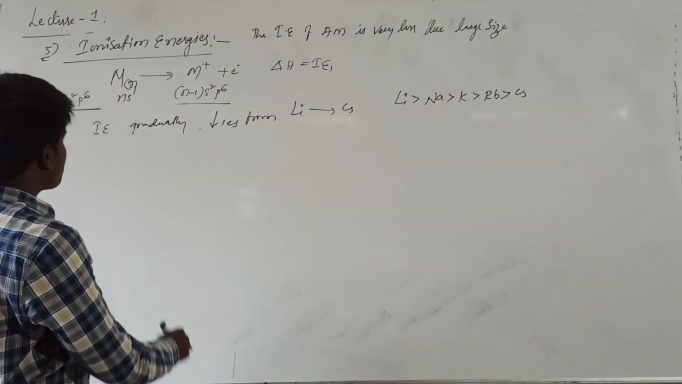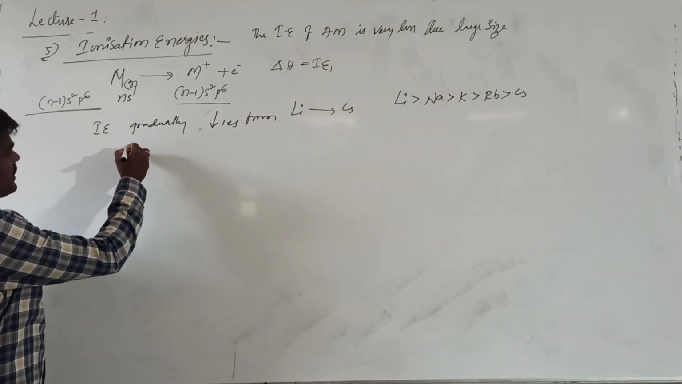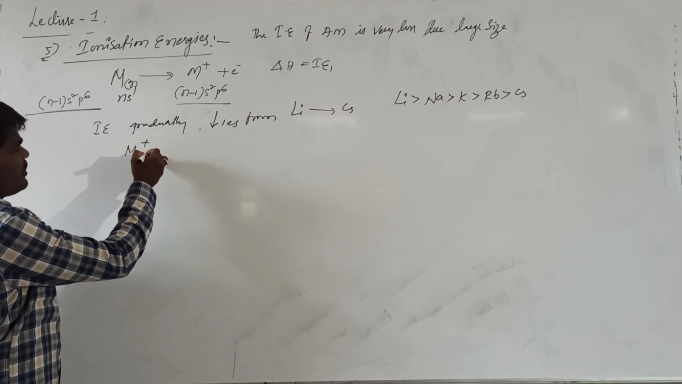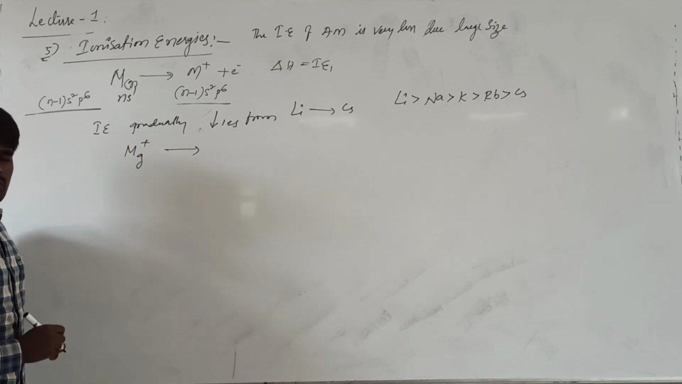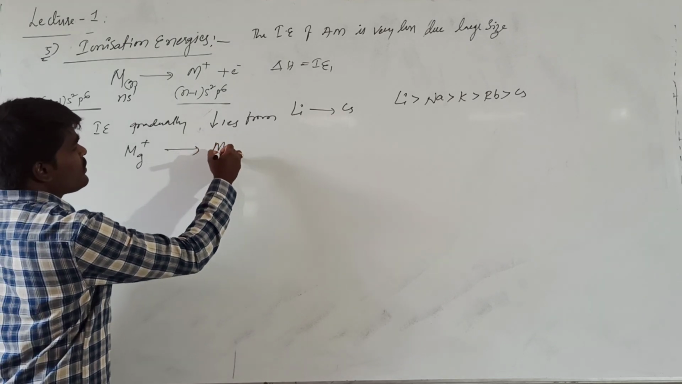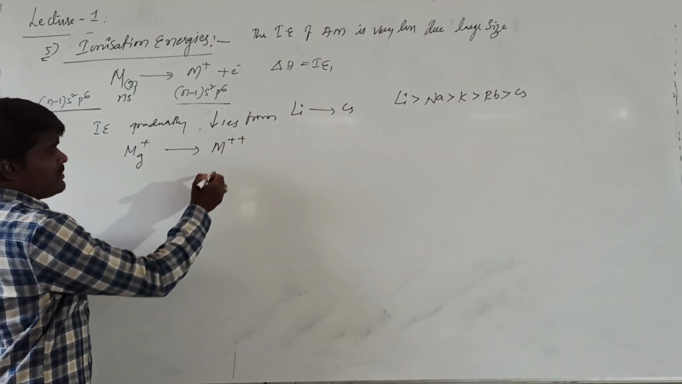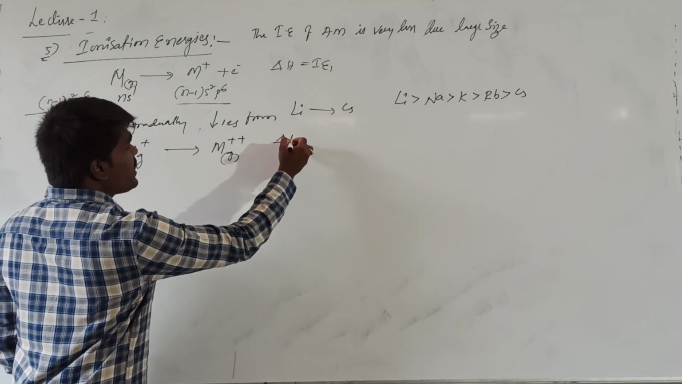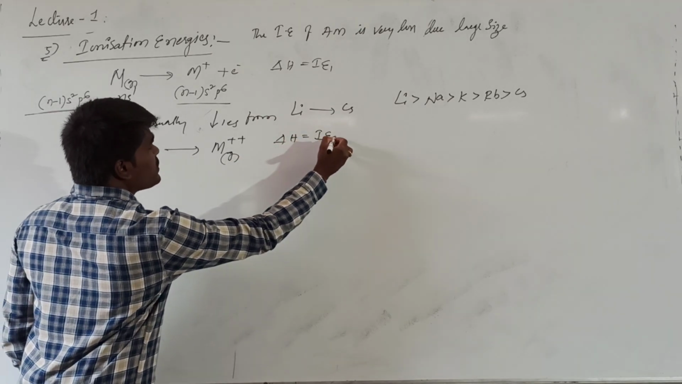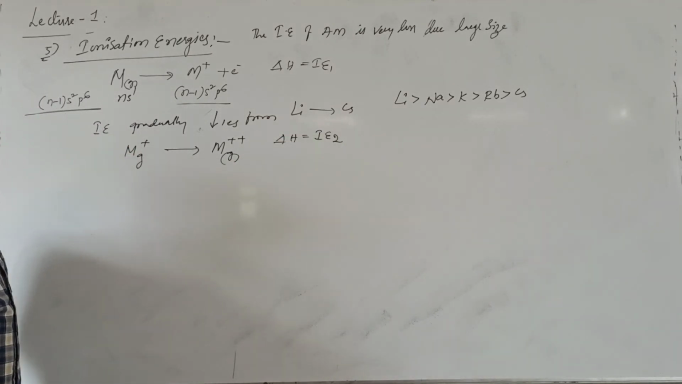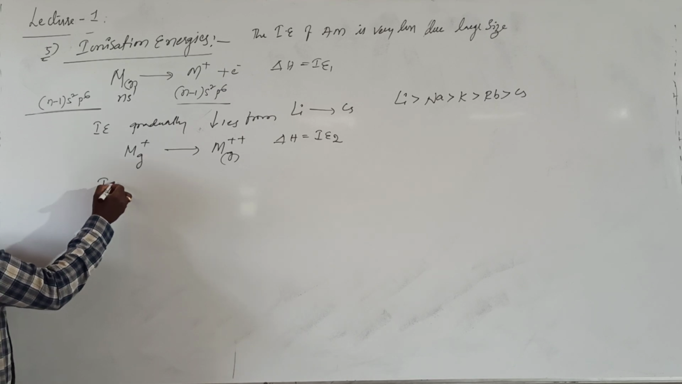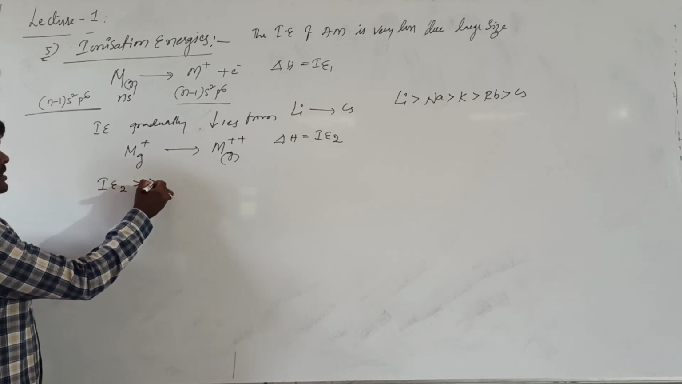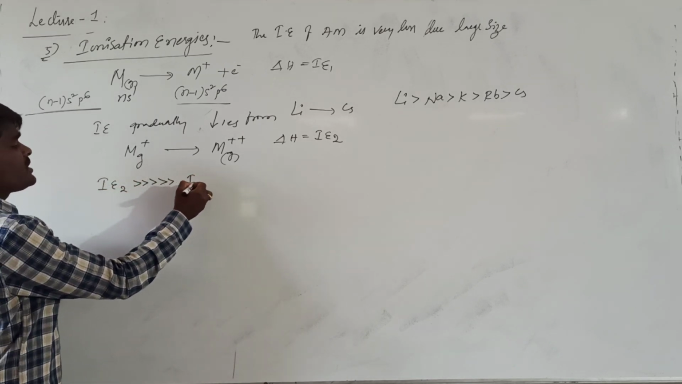And if you are talking about the second ionization energy, that means the removal of one more electron from this uni-positively charged cation, which will be very difficult. Their second ionization energies are very high. This is called ionization energy 2. When comparing the second ionization energy with the first ionization energy, the second ionization energy is very much higher than the first ionization energy.